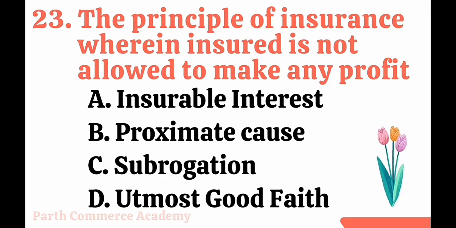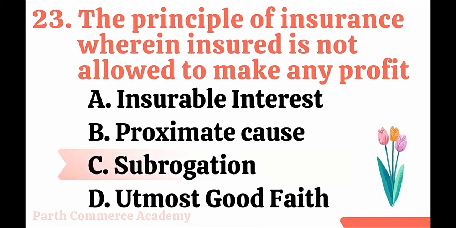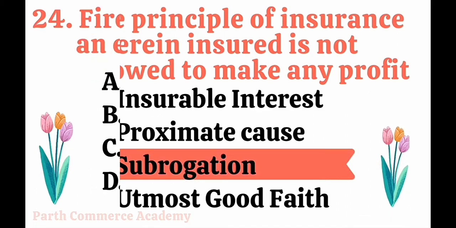The principle of subrogation says that after getting the loss amount, the scrap property is taken by the insurance company only, not by the insured person. This is because earning profit is not allowed in insurance. So the correct option is C, subrogation.